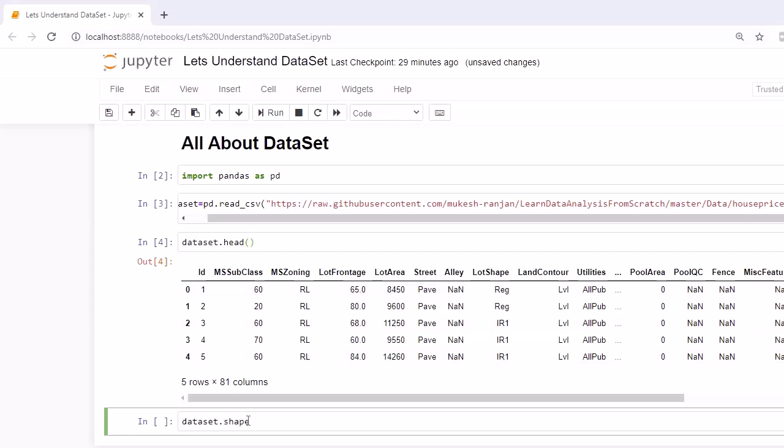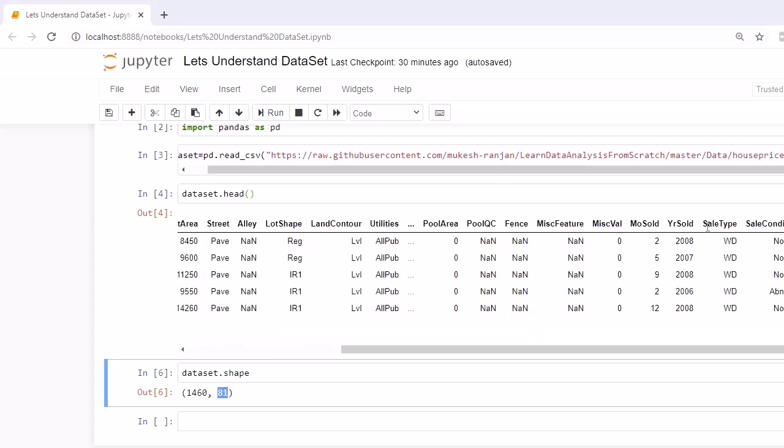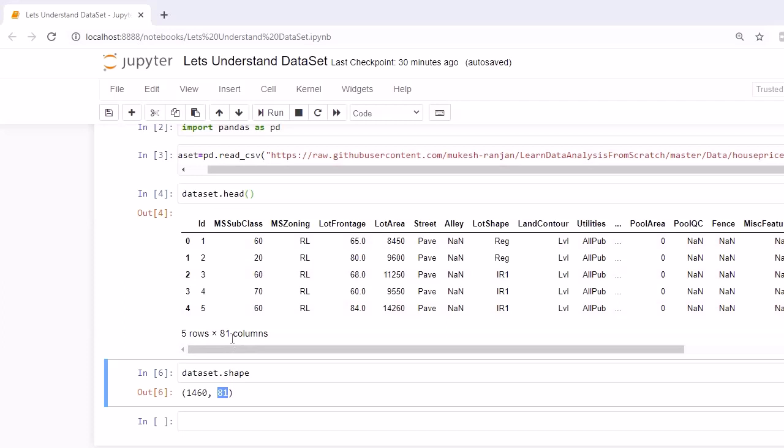This property returns the information about how many cases we have, that means the total number of observations in this dataset, which is 1460 for this example. And we have 81 variables, or 81 attributes, for this dataset. You must be wondering why it returns 81 while you see only a few columns here. To represent this data in this UI, pandas has truncated some of the information.